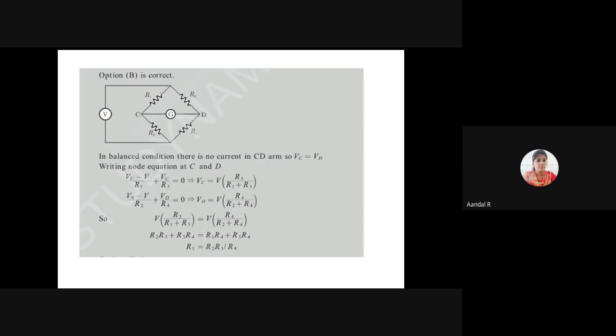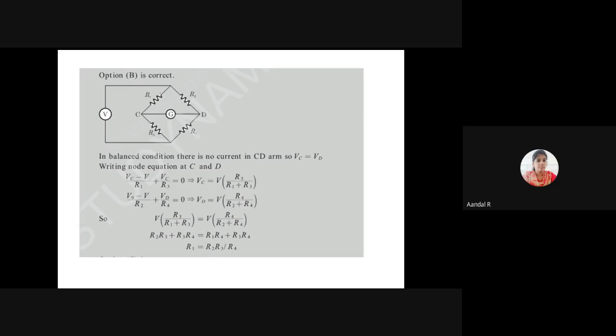So the galvanometer reads 0 during the balanced condition.